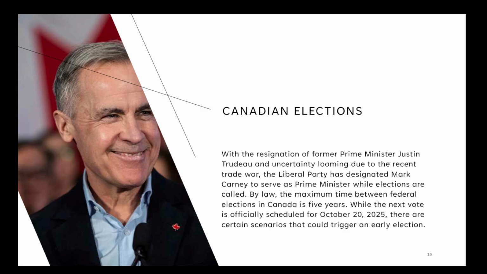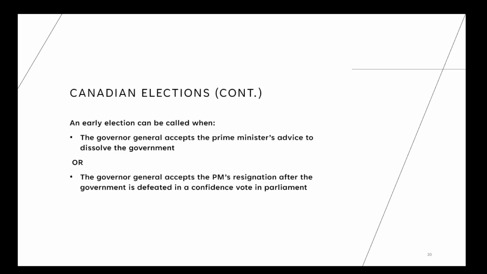While the next vote is officially scheduled for October 20th of 2025, there are certain scenarios that could trigger an early election. An early election can be called when the Governor-General accepts the Prime Minister's advice to dissolve the government, or the Governor-General accepts the PM's resignation after the government is defeated in a confidence vote in Parliament.